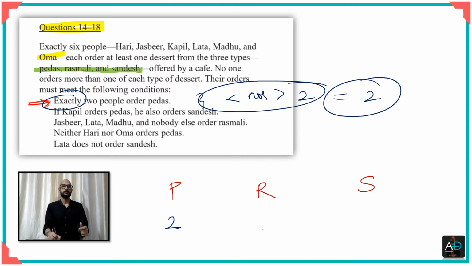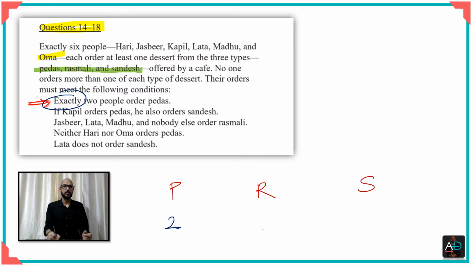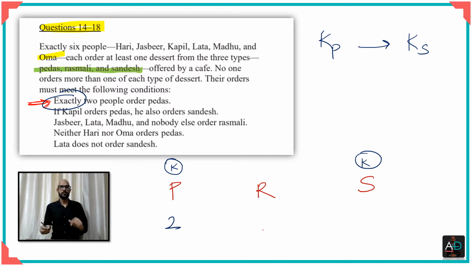Okay, just remember this. Then we look at the next direction. It says that if Kapil orders pedas, then he also orders sandesh. Remember that if Kapil orders pedas, then he orders sandesh as well. But that does not mean that if Kapil orders sandesh, he also orders pedas. Remember that this is a directional arrow, okay?